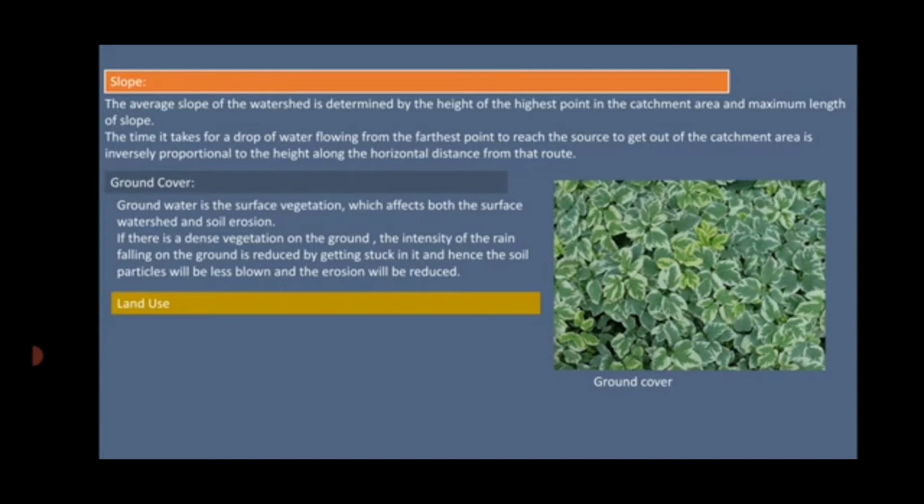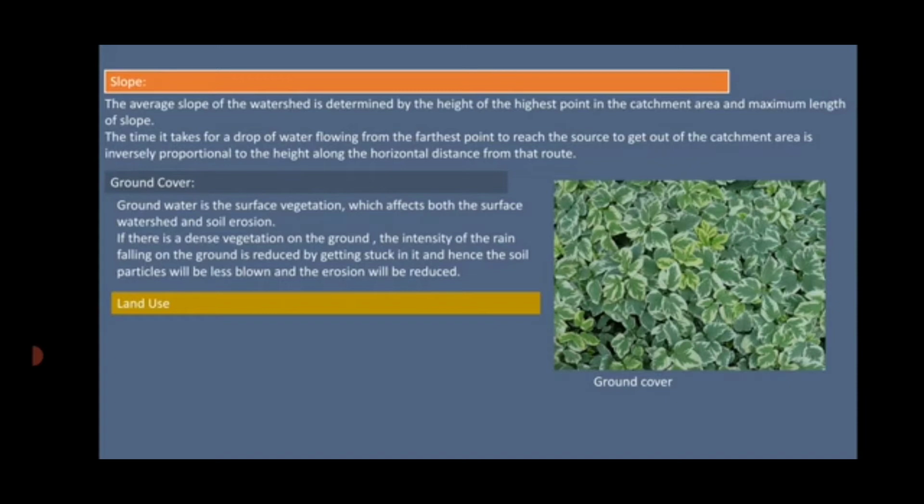But if the land is cultivated and crops are taken, then there is a lot of erosion as the soil particles are free in such land. Now, if it is cultivated land, or suppose crops are being cultivated on that land, then what happens? There are chances of soil erosion taking place because the soil particles are free.